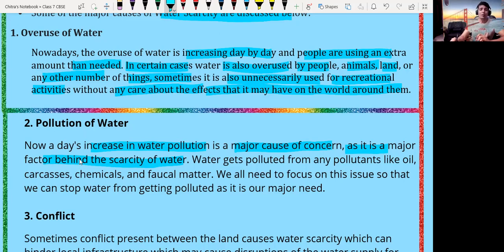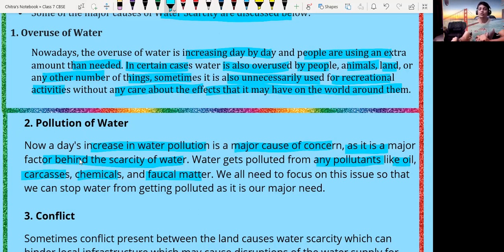Water gets polluted from many pollutants like oil, when it is released into the water, chemicals, and fecal matter that is discarded by people, the city or any industry and thrown outside. Sometimes we throw waste water or waste material in the river itself, which causes river water pollution.